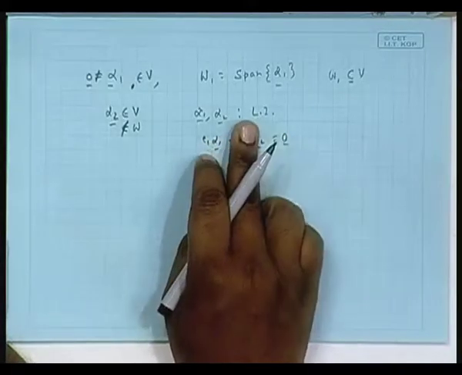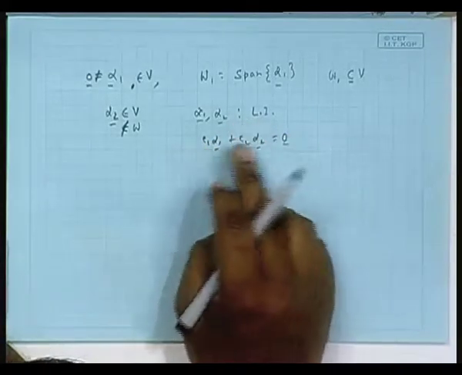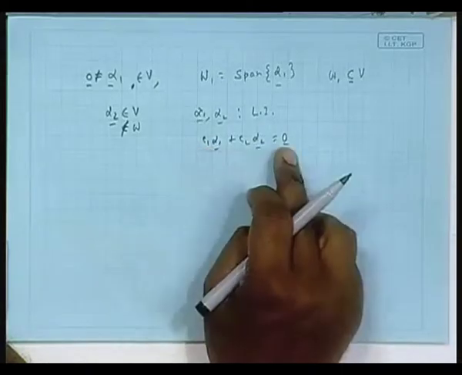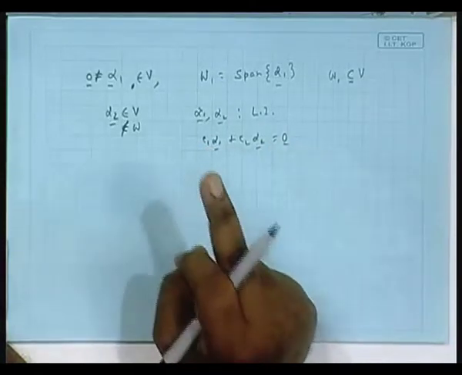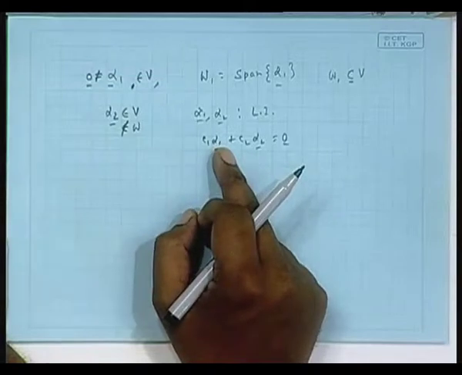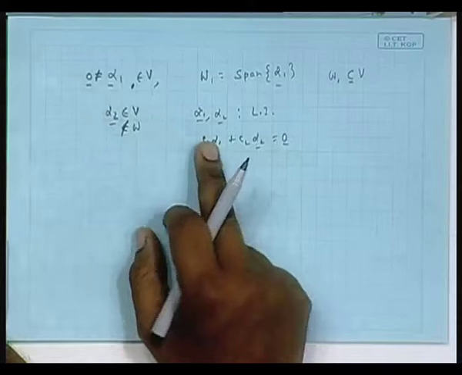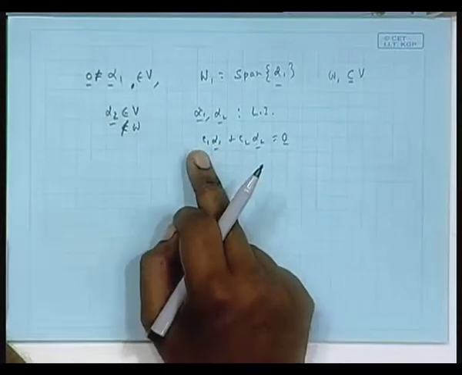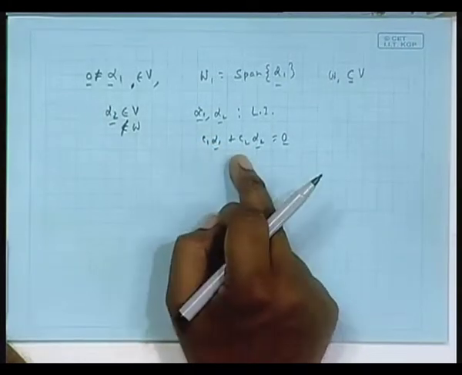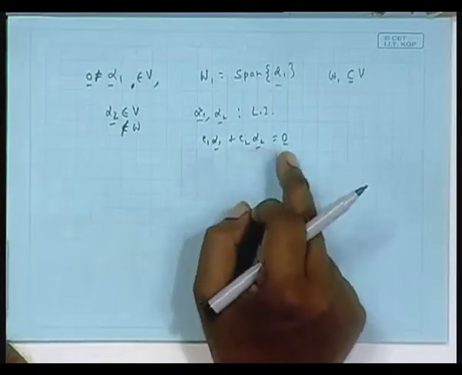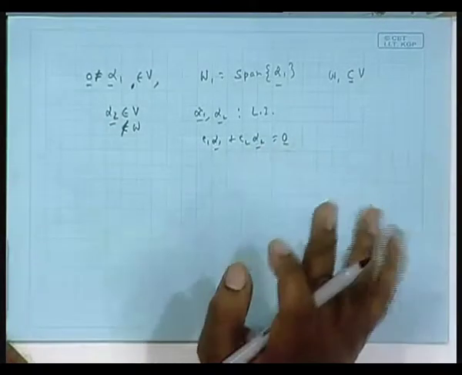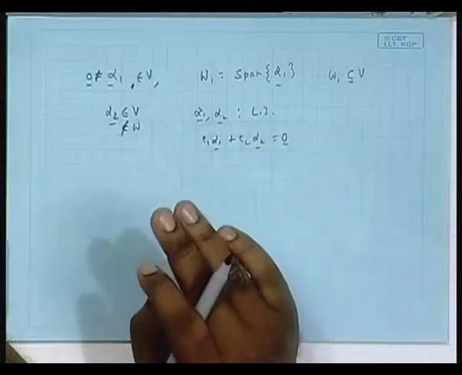C1 alpha 1 equal to 0 means from our previous class we know that in such a case alpha 1 has to be 0, but alpha 1 was started with non-zero. So, that is not possible. On the other hand, if C1 is 0 and C2 is non-zero, then C2 times alpha 2 equal to 0 means alpha 2 has to be 0, which is a contradiction. So, the only possibility is 0, 0.